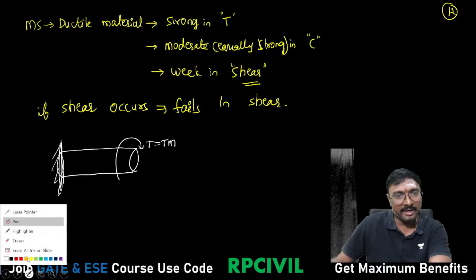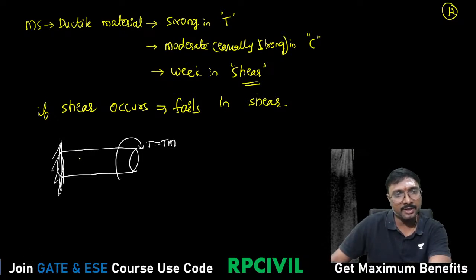Now whenever you consider an element here, this is how the shear will occur. So this vertical shear will be the primary shear, and this horizontal shear will be the secondary, complementary shear, right?